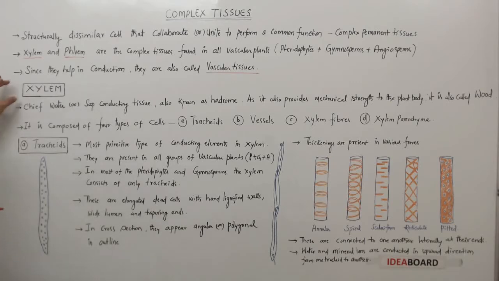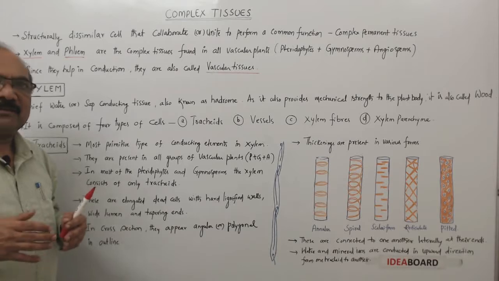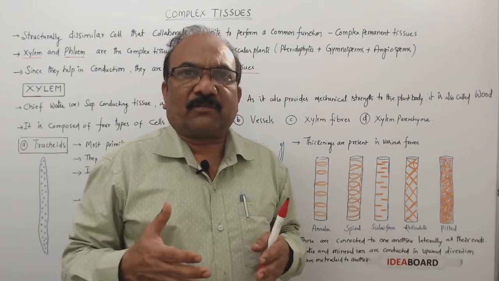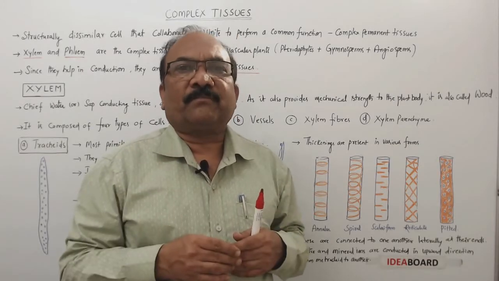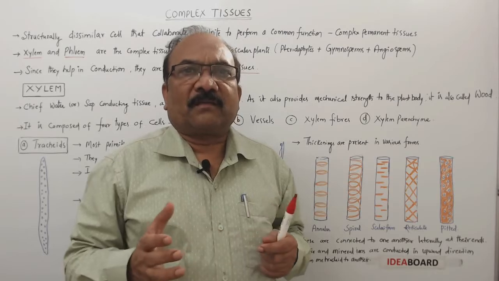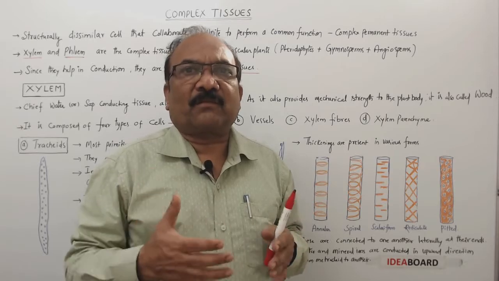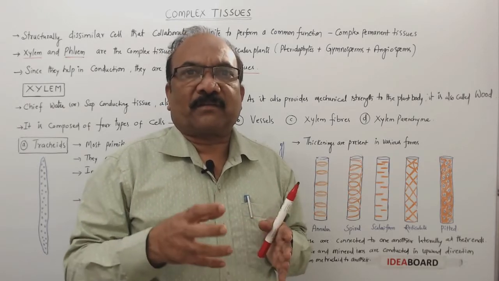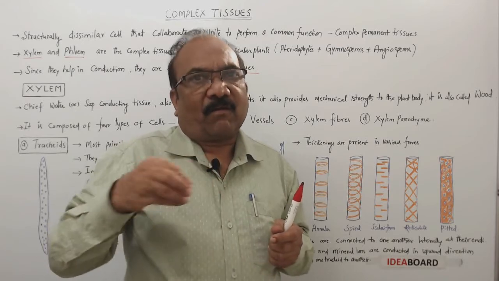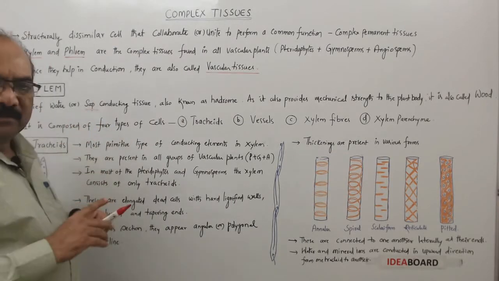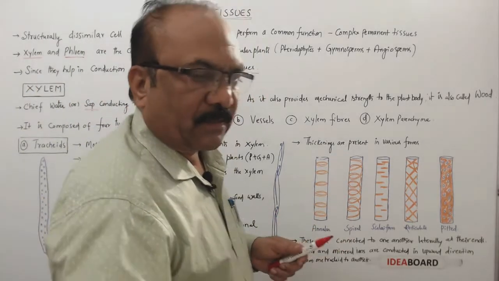You can see here xylem is a chief water or sap conducting tissue. What does sap mean? The water which is conducted by the xylem, or the water which is moving in the plant body, is not pure water. It is composed of several minerals also, and sometimes even hormones are mixed in the water. So that's why this water with all these minerals and hormones is called sap. That's why it is called sap conducting tissue.